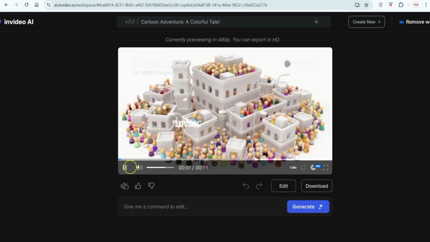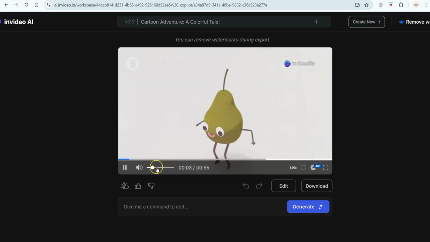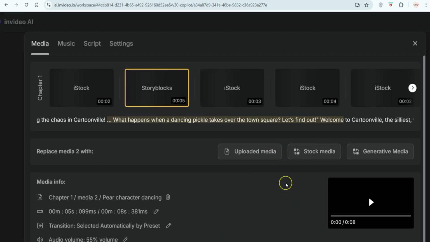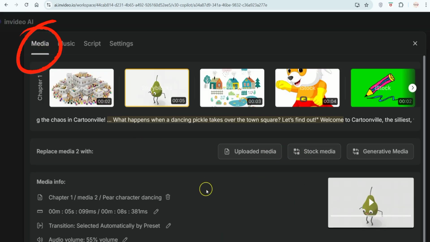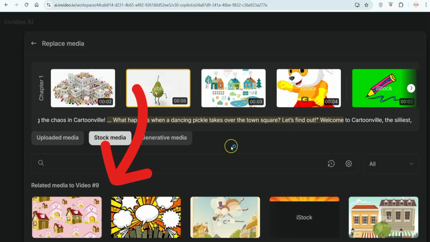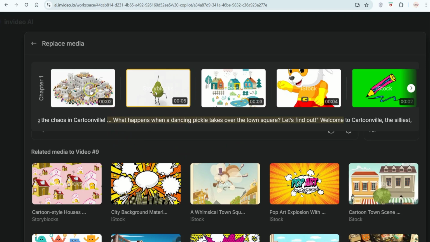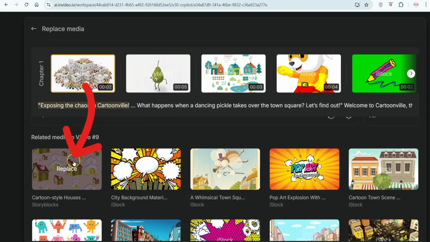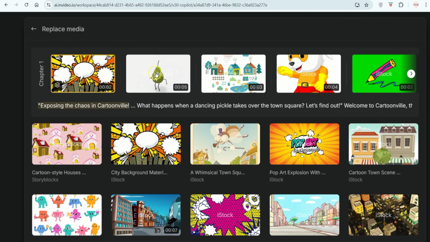And if you feel like some of the visuals are not going well with the audio, then click on edit. And now we are in this media section. And here you can see we have this option of stock. Click on it. So here you will find stock footages. And now you can replace these videos with the existing one. For this, simply click on replace and you can see now it is replaced.